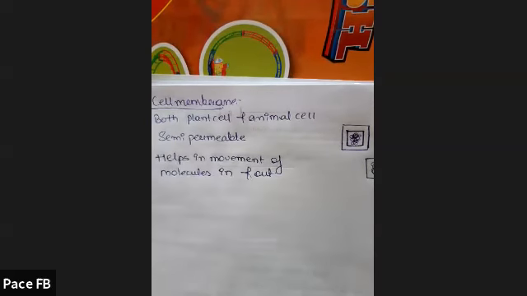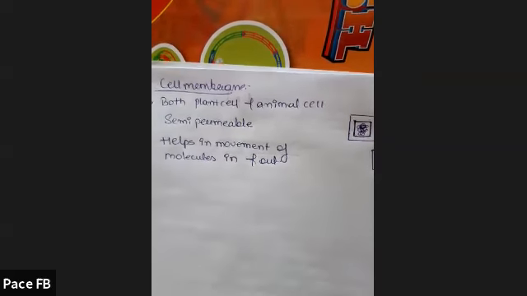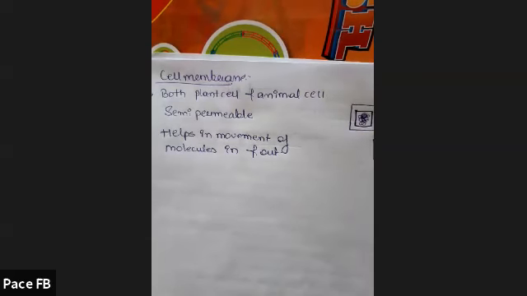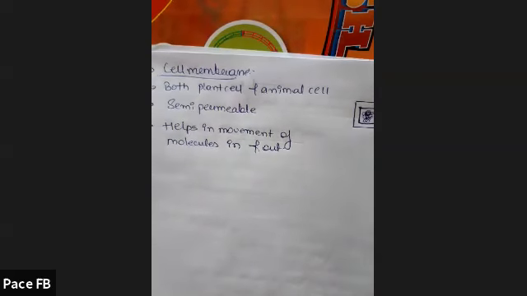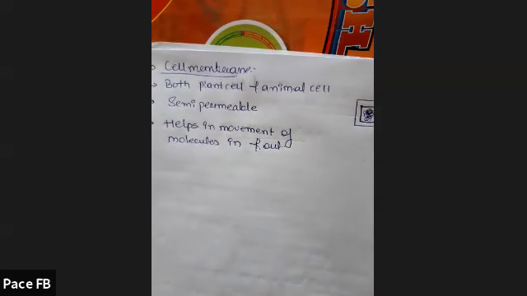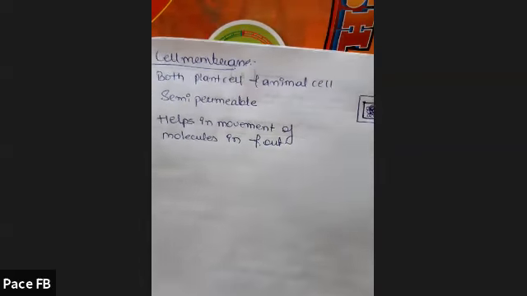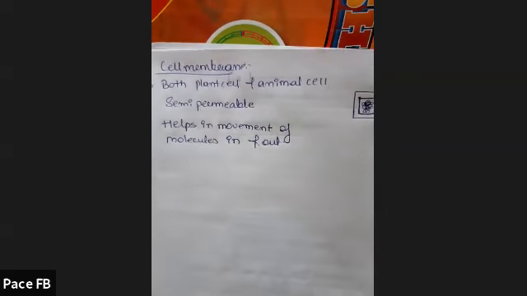Sometimes you get confused between cell membrane and cell wall. When the questions come, we tend to get confused. So remember, cell wall is in plant cell only. It is tough, made up of cellulose and pectin, the outermost layer in plant cell, and it is freely permeable. Cell membrane is present in both plant and animal, is semi-permeable, and guides the movement in and out of the cell.